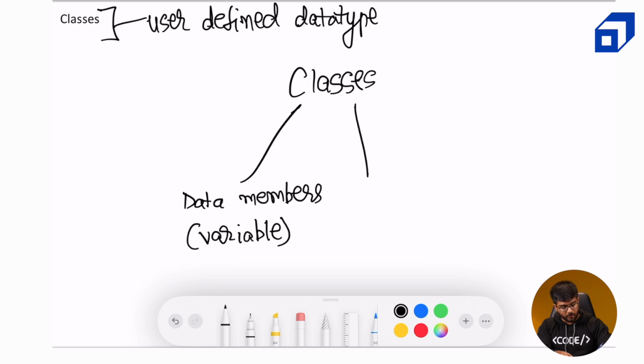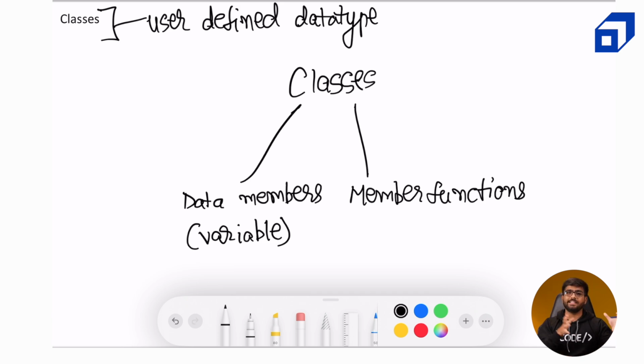Then next would be member functions. Now the main reason why classes are defined is to bind these data members with the member functions. These member functions have access to the data members. They can access them, they can tweak them, they can do any processing on top of them. Okay. So I can interchangeably use functions or methods or any other name for it. So till now, in the first two modules, you were introduced to variables and functions. And you can continue with that analogy that data members are actually variables and member functions are actually functions.